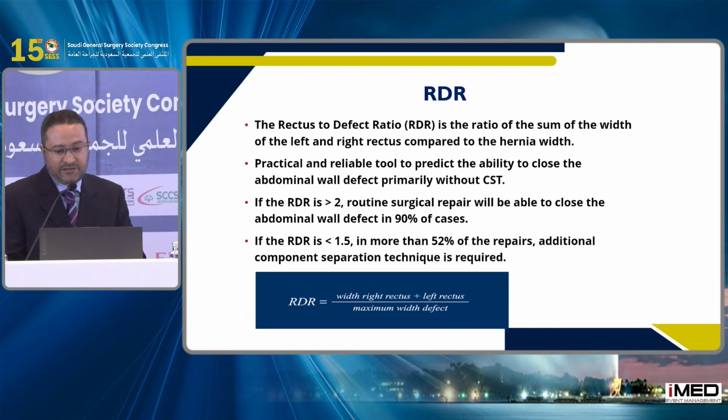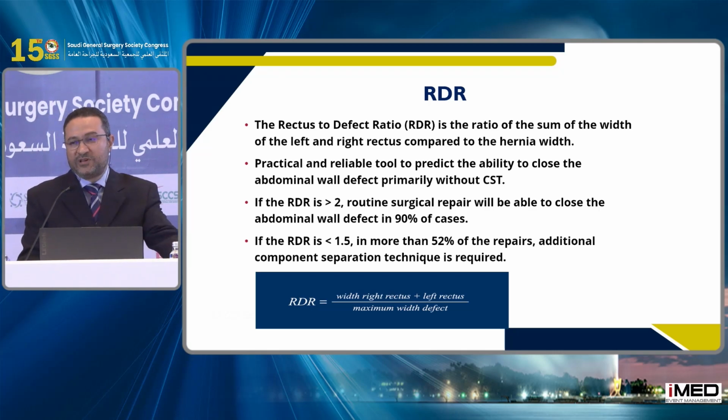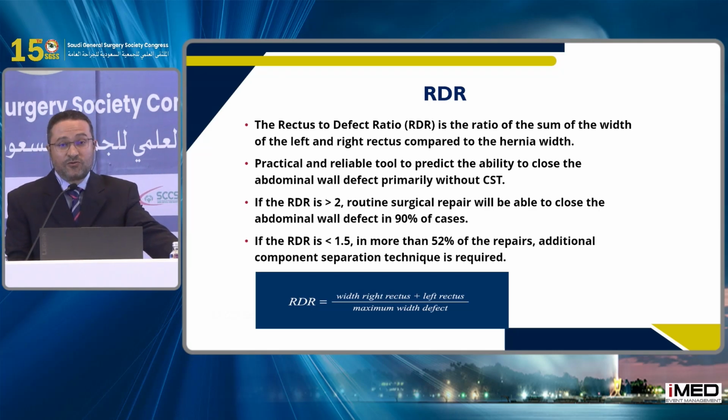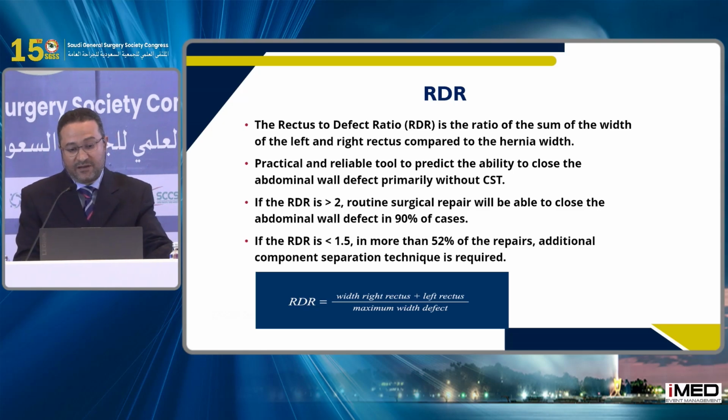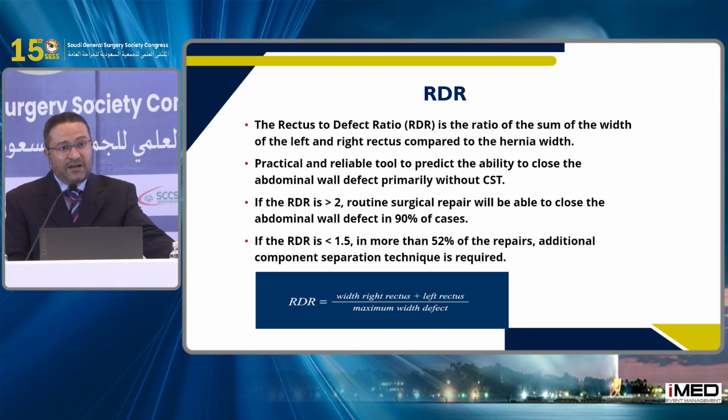Another measure to determine whether the patient needs component separation is the rectus to defect ratio. You measure the length of the rectus muscle right and left, then divide this by the defect diameter.